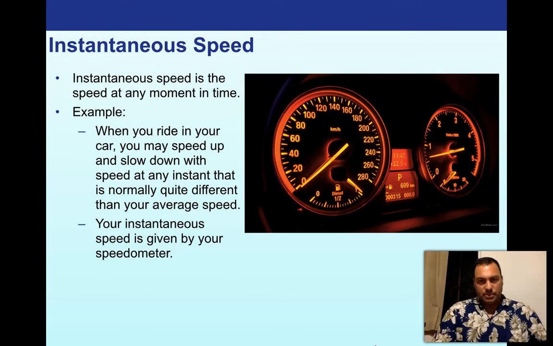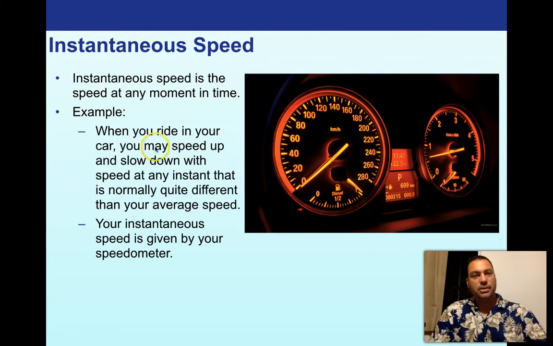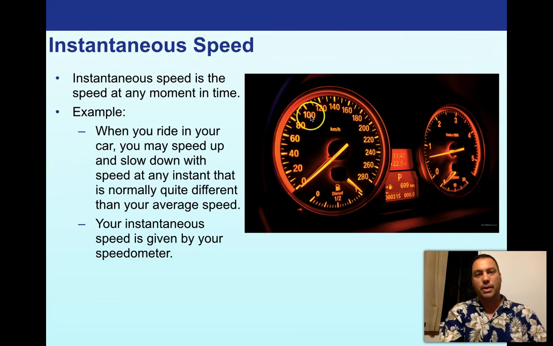Now there are different kinds of speed, right? There's instantaneous speed. Instantaneous speed is the speed at any moment in time. So when you're looking at your odometer, this is one in kilometers per hour. Incidentally, almost all cars in the world use kilometers per hour. It's generally only in the United States that they report miles per hour. But if you want to know what 60 miles per hour is, it's about 100 kilometers per hour.